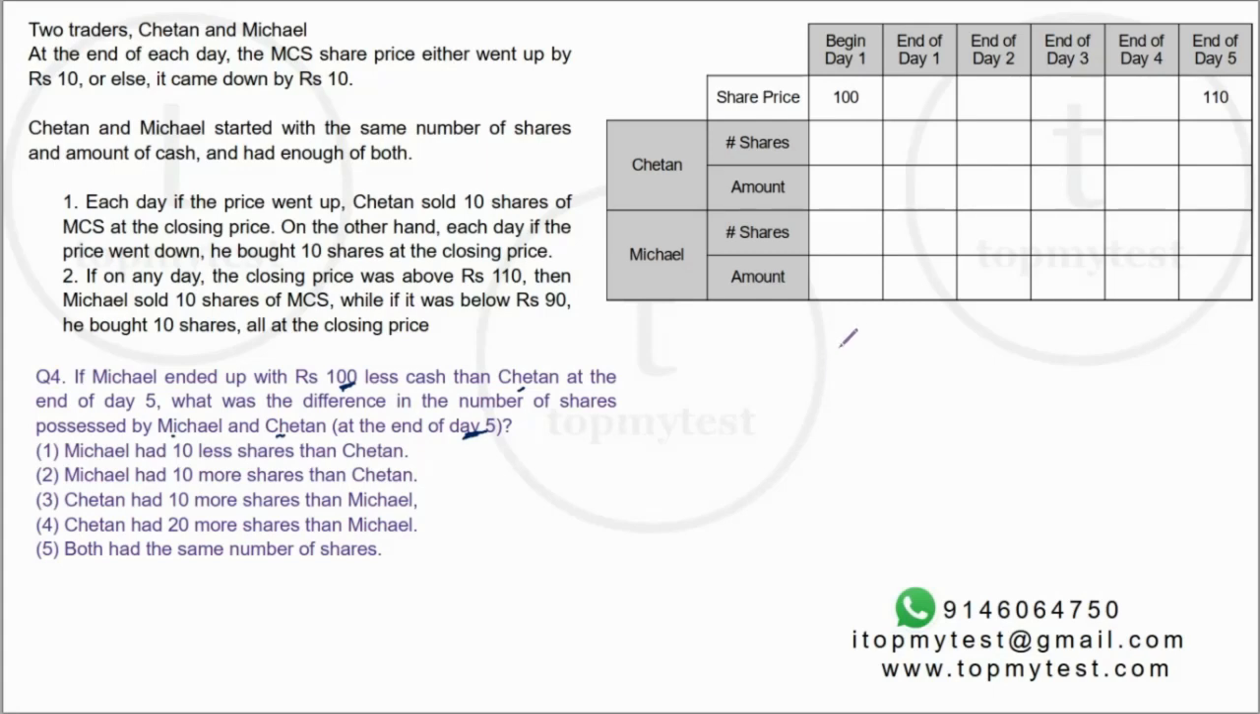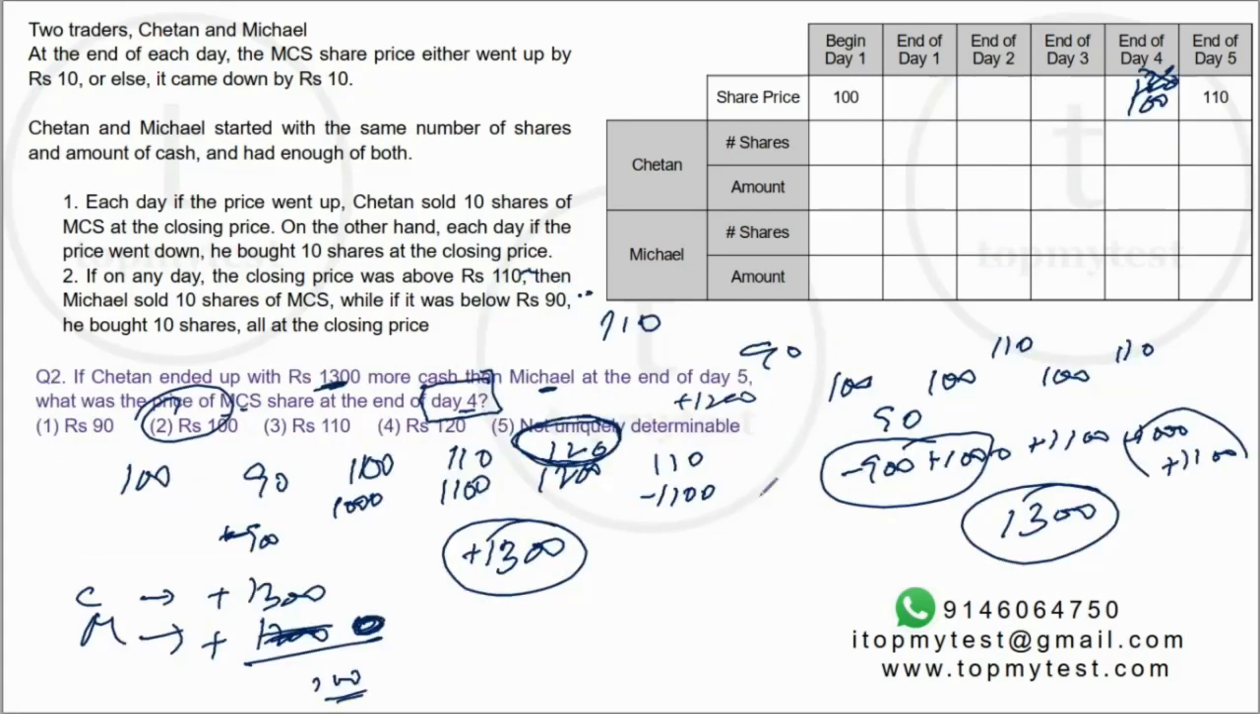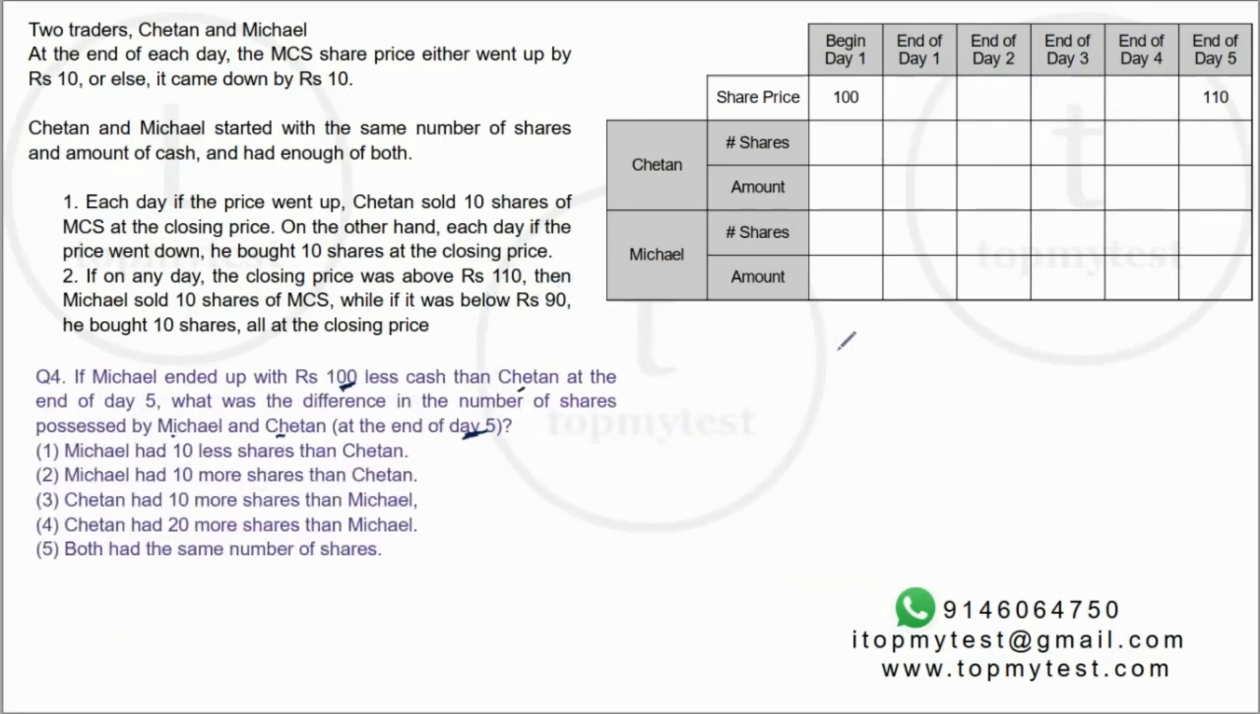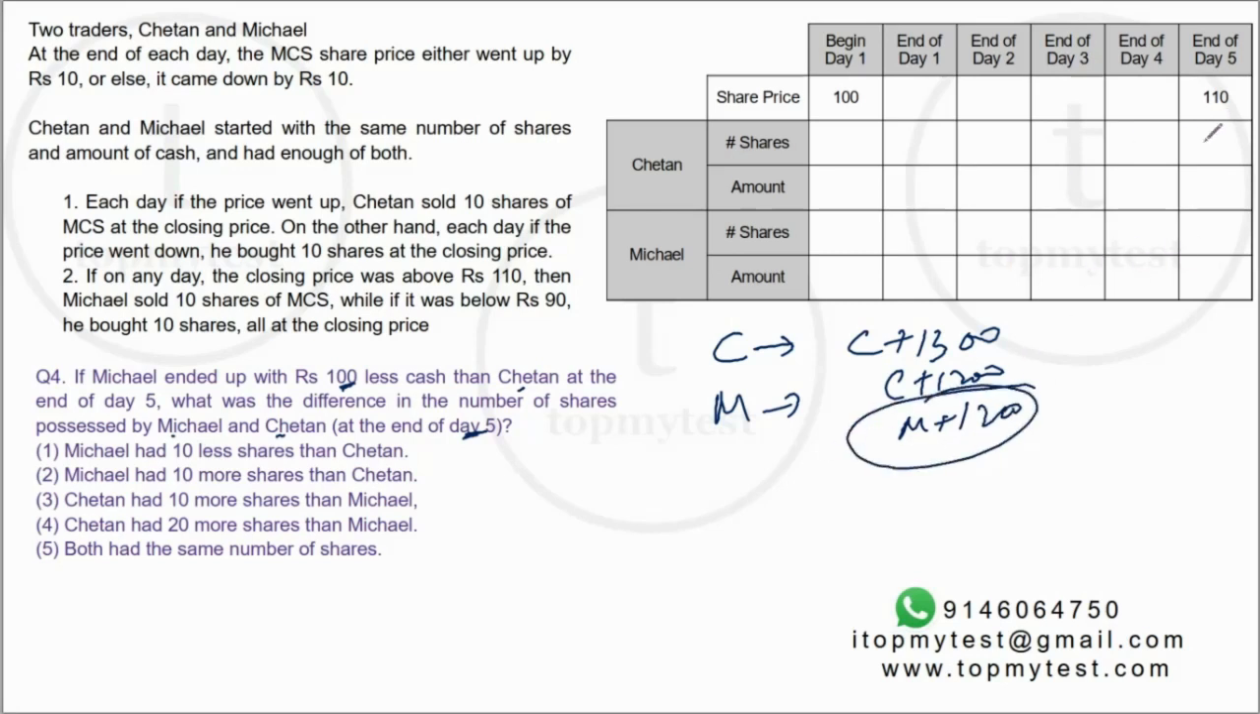Now, we know from question number 2 that Chetan is going to end up with 1,300 more, irrespective of whatever is going to happen. So Chetan is going to have Chetan plus 1,300. So Michael has 100 less than Chetan. So he will have Michael plus 1200. So he has 1200 rupees more than what he started with, which means he sold shares, right?